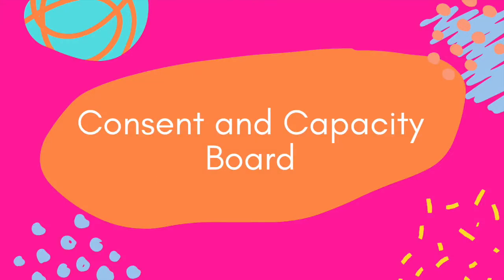And once a Form 3 is signed, a rights advisor must come and speak with the patient, explain to them that they are now on this Form 3, and they have a right to challenge it at a tribunal called the Consent and Capacity Board. This is a specialized decision-making body that hears cases. It's kind of like a mini trial. It's a hearing where they hear evidence from the patient, usually through a lawyer that gets appointed to them, and from the physician who signed the Form 3.